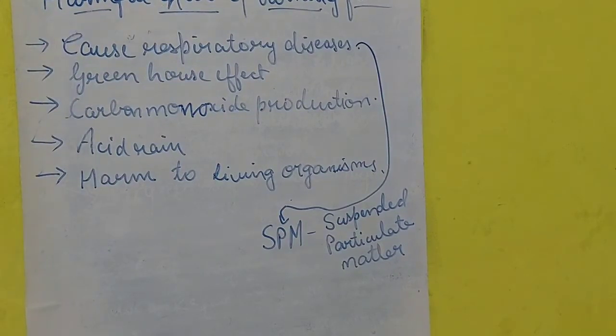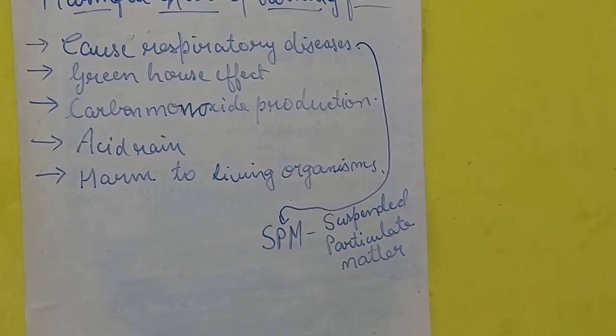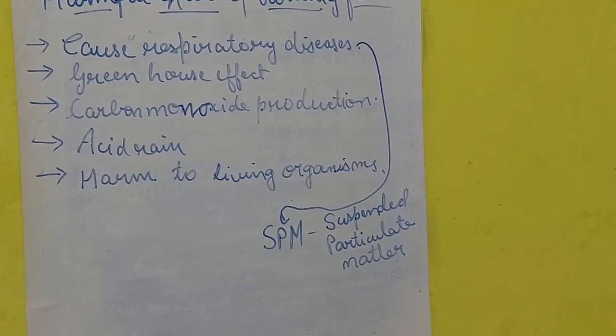Then comes acid rain. See, when we burn some fuels like coal, diesel, etc., these fuels produce another gas, that is sulfur dioxide gas, SO2. And this is also highly poisonous, like carbon monoxide.